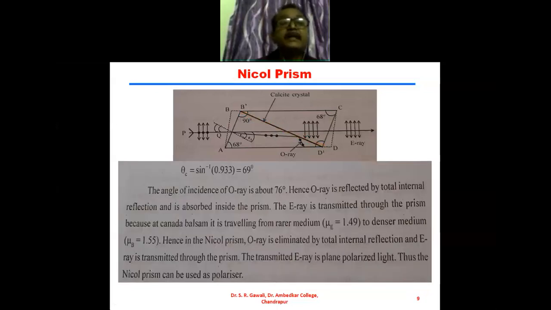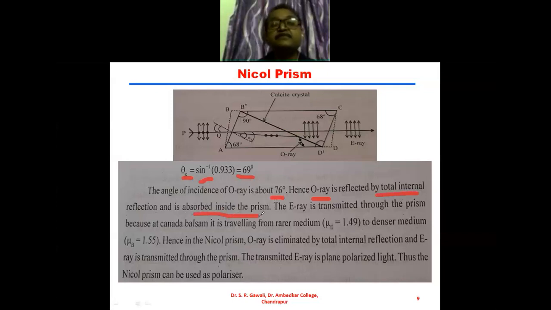Theta c is equal to sin inverse of 0.933, which is 69 degrees. So the angle of incidence of the O ray is about 76 degrees, and hence the O ray is reflected by total internal reflection and is absorbed